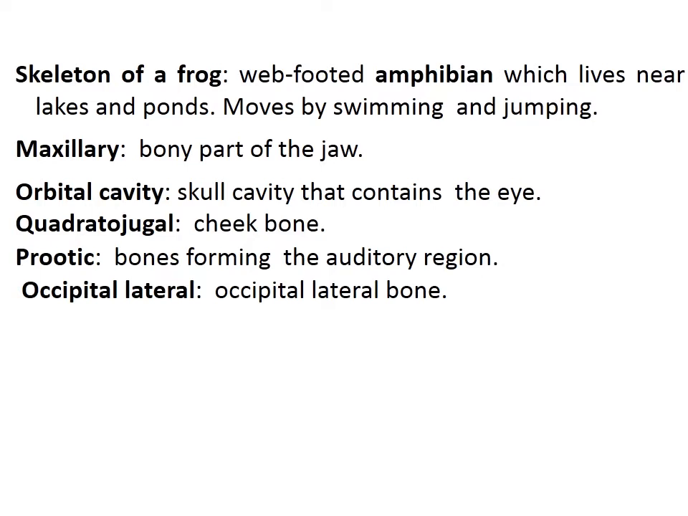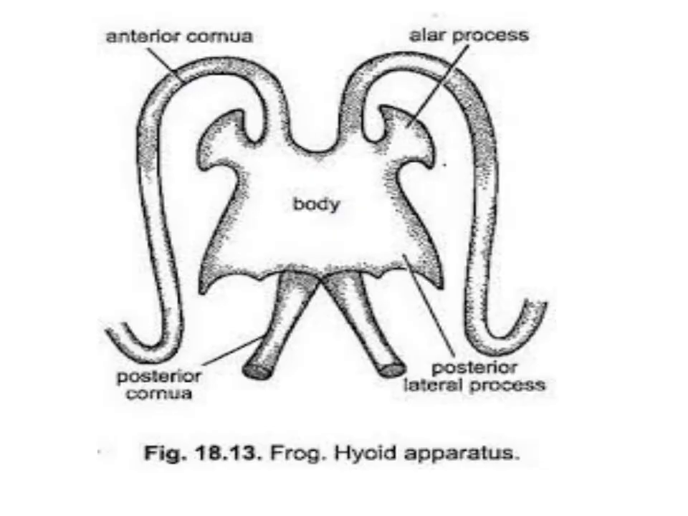Then there are a few terms you need to learn. Web-footed amphibian: lives near lakes and ponds, and moves by swimming and jumping. Maxillary: bone part of the jaw. Orbital cavity: the skull cavity that contains the eye. Quadratojugal: forms the cheekbone. Pro-otic bones form the auditory region, and the exoccipital bones lie on the lateral side.